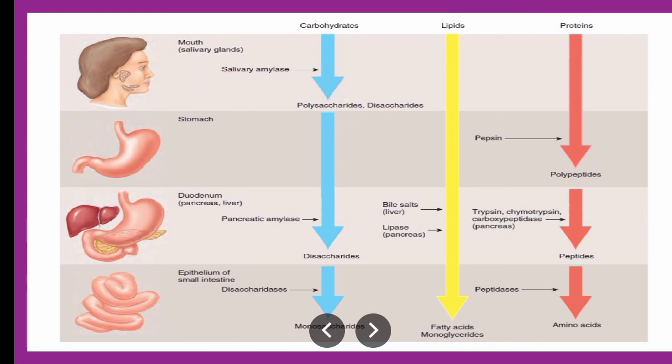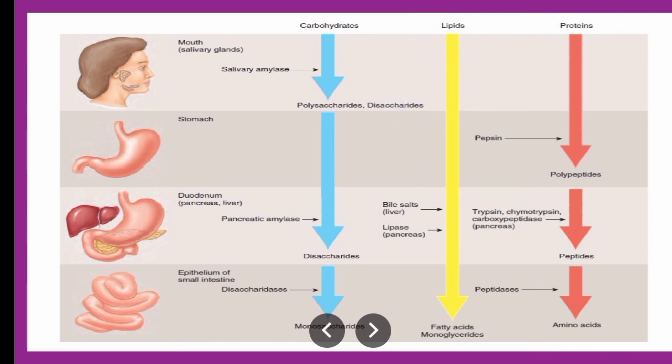The carbohydrates, how they are passed: from the mouth, then the stomach is not having any role in the digestion of carbohydrates, then again duodenum, then small intestine, how it passes, what are the enzymes. See here, in the mouth salivary amylase is there, pancreatic amylase is there. Then again lipids, straight away they have the role in the duodenum, and here there is no role.